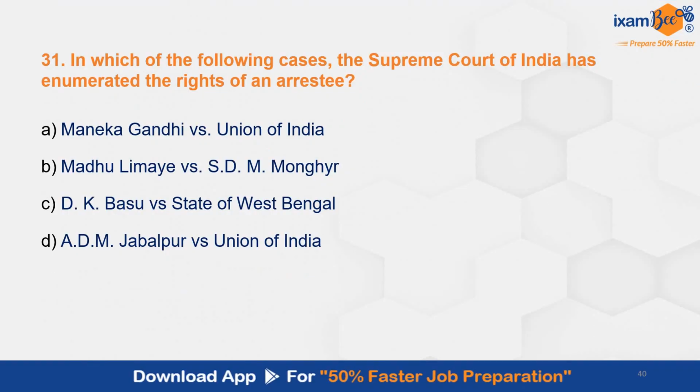Question number 31. In which of the following cases Supreme Court of India has enumerated the rights of an arrestee? The correct answer here is C. D.K. Basu versus State of Bengal. The rights of arrestee were enumerated in this case.